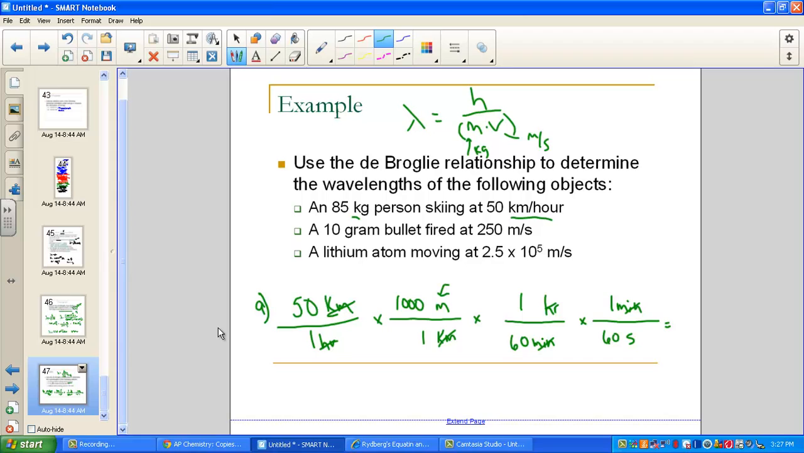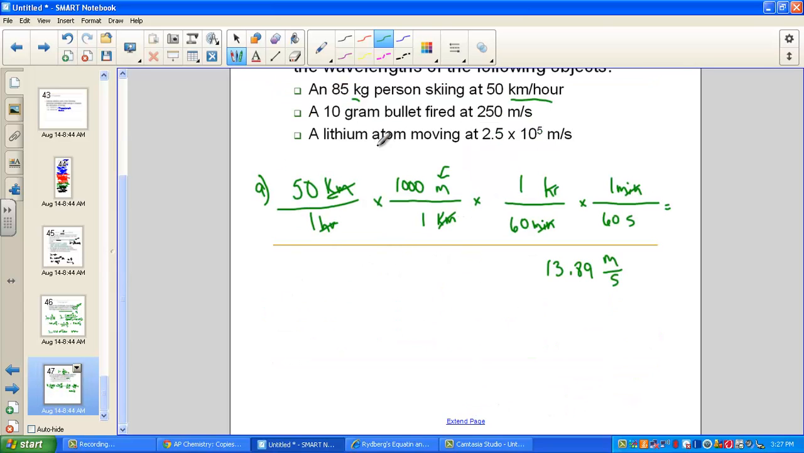And I've correctly converted into my desired unit there of meter per second, which I get 13.88 repeating. So let's say it's 13.89 meters per second. Alrighty, so now I have that correct unit. Mass is in the correct unit.